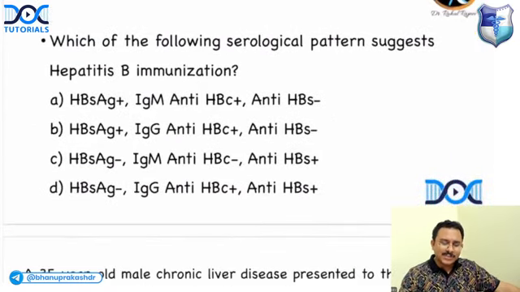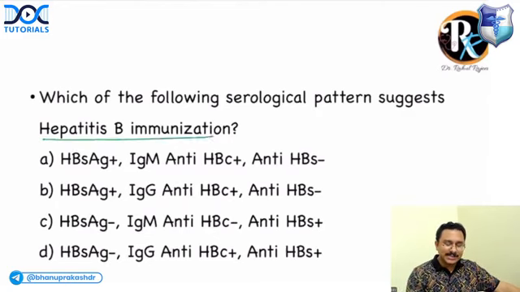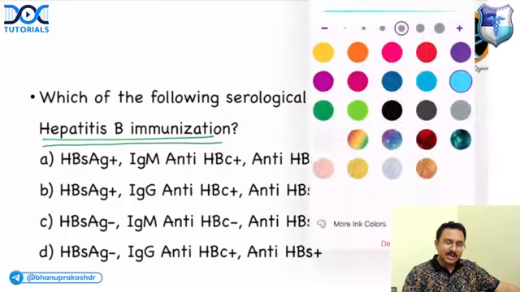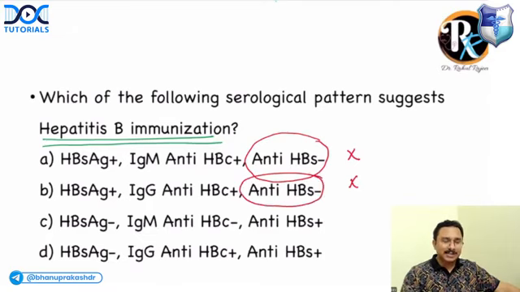Next question, which of the following serological patterns would suggest hepatitis B immunization? So the patient has received a hepatitis B immunization. What do you think? So hepatitis B immunization means what? The patient has got an antibody titer. So antibody titer should be positive. So I'm already eliminating option A and option B because in both these options, the anti-HBs titer is negative. So immunization means antibody should be positive. Now, what about option C and option D?